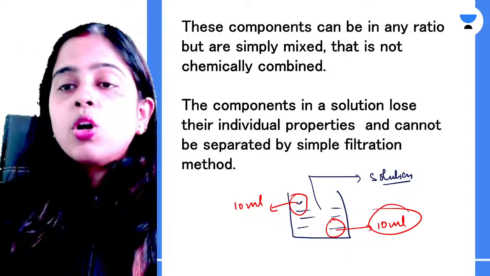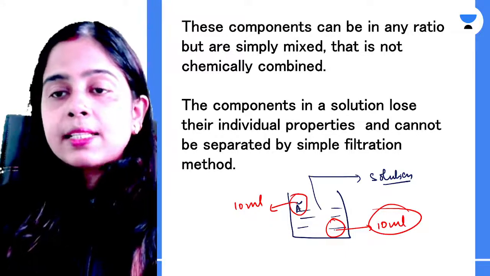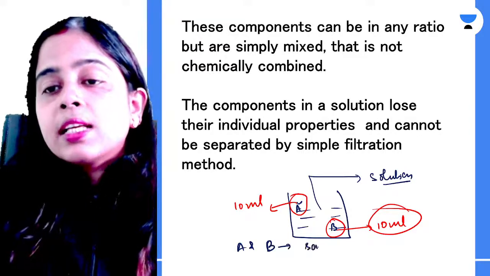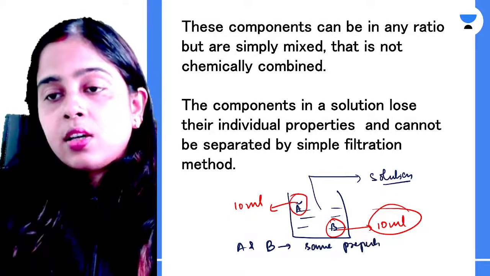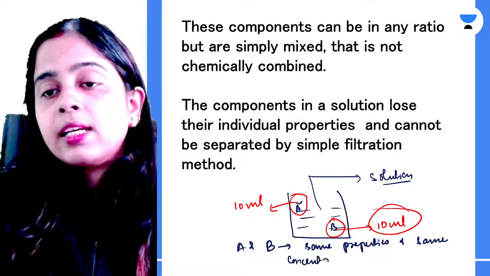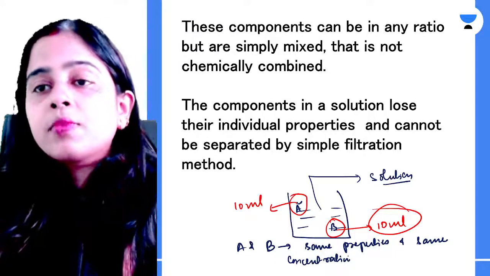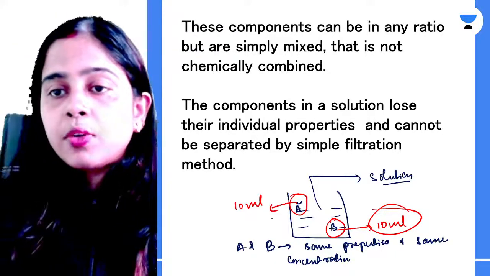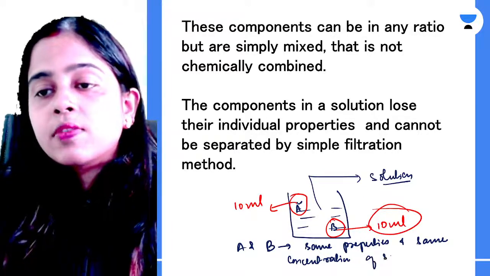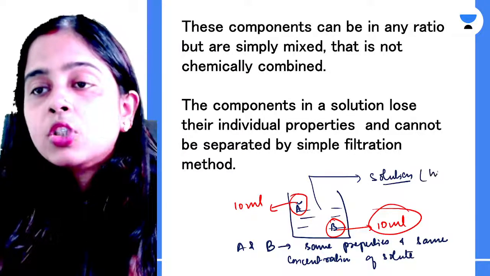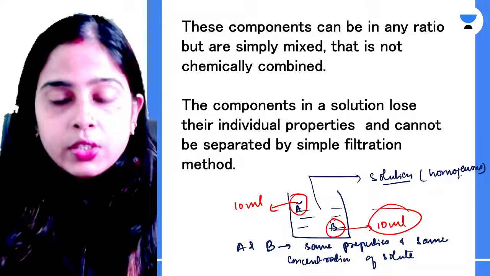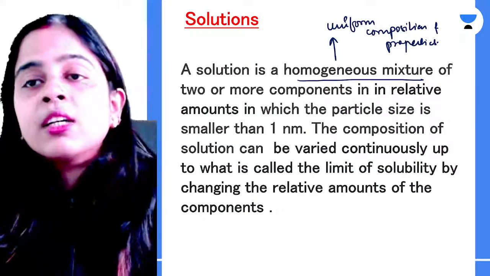All of you must understand this. Let us name this part as A and this one as B. So your A and B will have the same properties and the same concentration of solute. Because we are taking the same volume of solution from two different places of the solution, both will have the same properties and the same concentration of solute. That means this solution is showing homogeneous properties. Clear? Okay, Suman, very good. So this is the meaning of homogeneous.